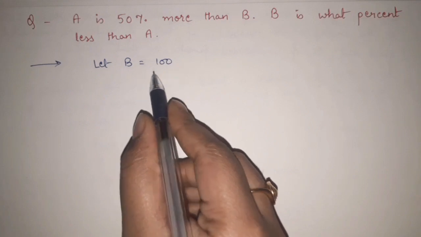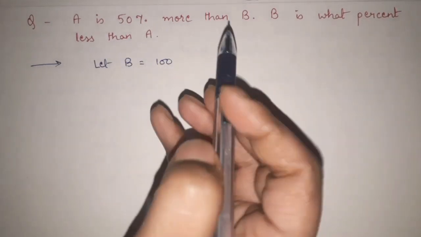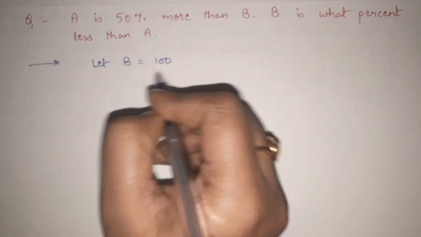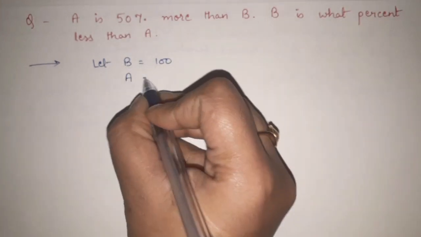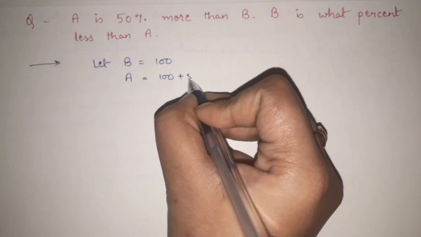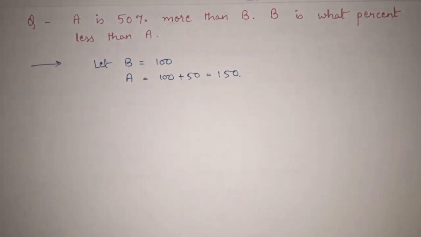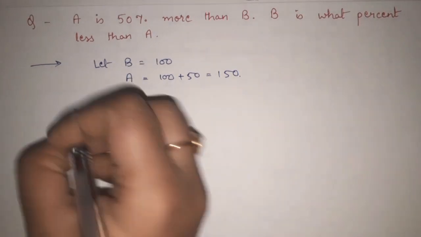Now if the value of B is 100, it is said that A is 50% more than B. 50% more means in 100 it will be an addition of 50. So if B is 100, A will be 100 plus 50, that is equal to 150. Fine. So if the value of B is 100, the value of A will be 150. That is clear? Okay.